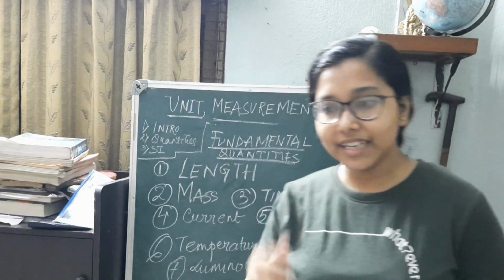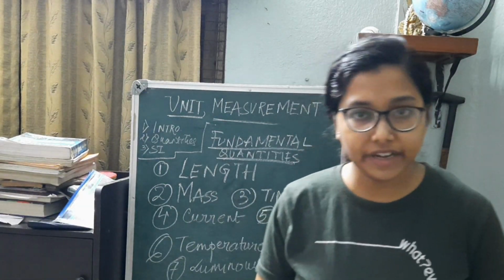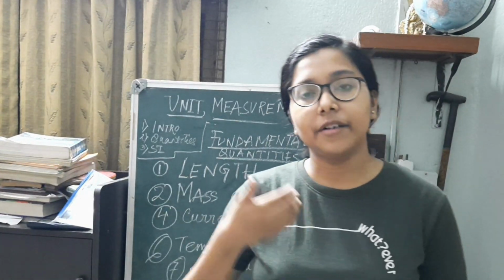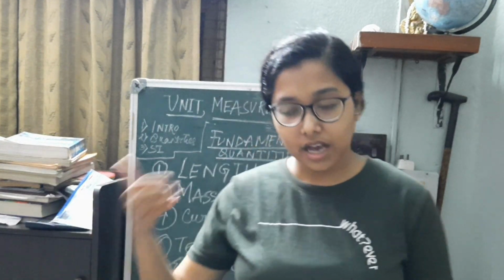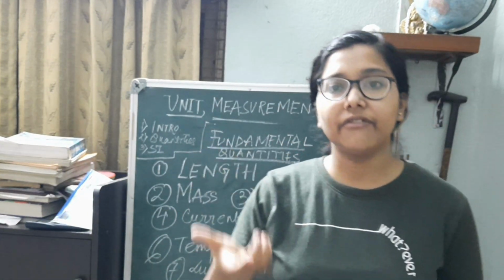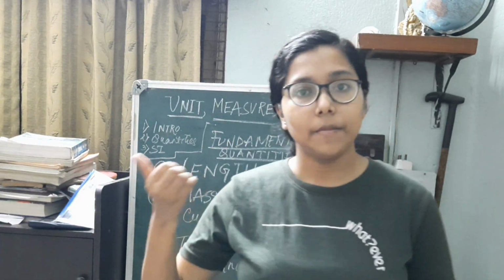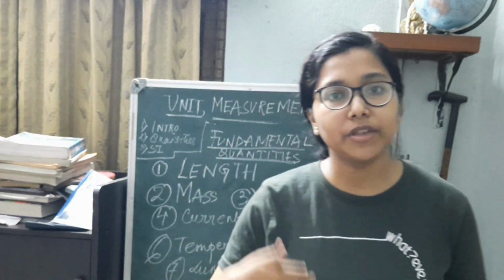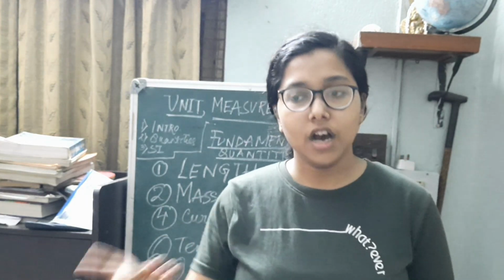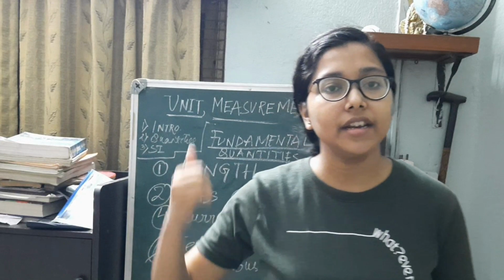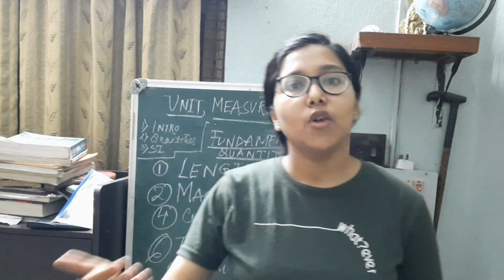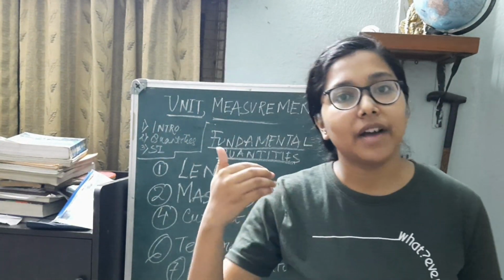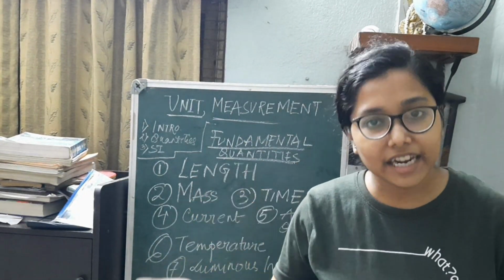And next, if we go for the measurement of length, other than meter, there are many other commonly used length parameters. Like if I talk about centimeter, it is 10 to the power minus 2 meter. 1 millimeter is 10 to the power minus 3 meter. 1 hectometer means 10 square meter. And then 1 micron is 10 to the power minus 6 meter. 1 nanometer means 10 to the power minus 9 meter.